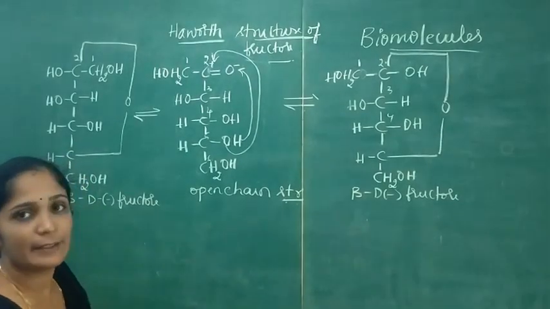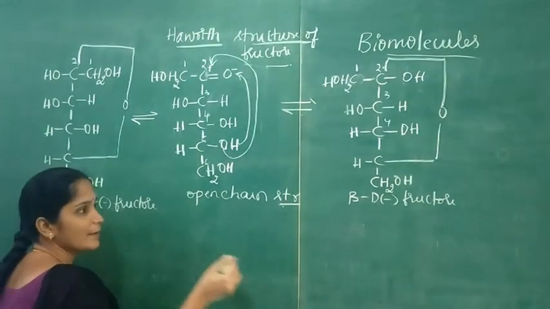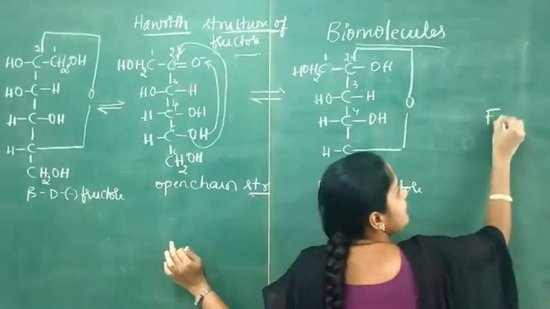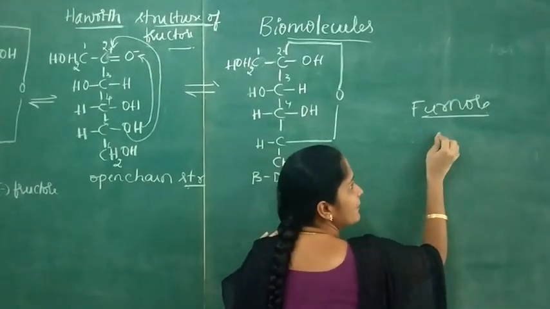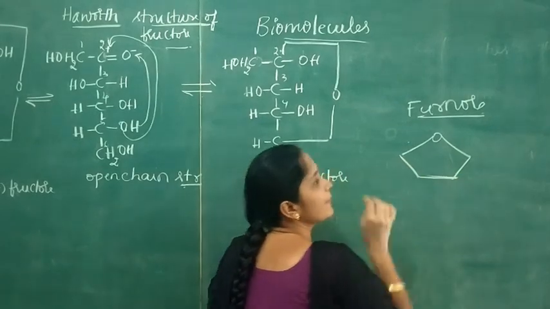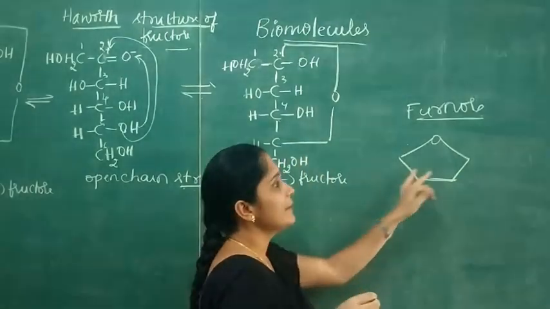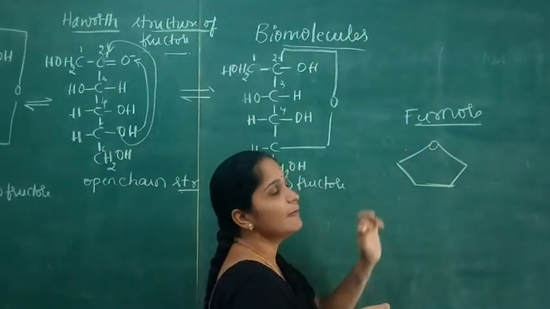So now I am writing the furanose ring. Furanose is a cyclic compound containing a 5-membered ring which contains 4 carbon atoms and 1 oxygen.